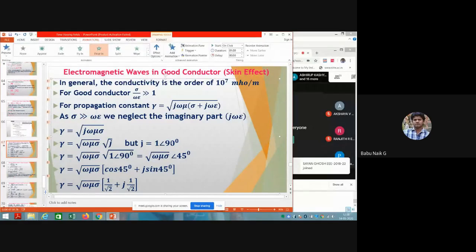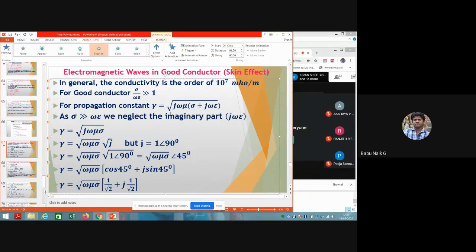So we have seen three conditions involved in electromagnetic waves: free space, lossless dielectric medium, and lossy dielectric medium. Now today we'll see about the good conductor, and how electromagnetic waves travel in a good conductor.